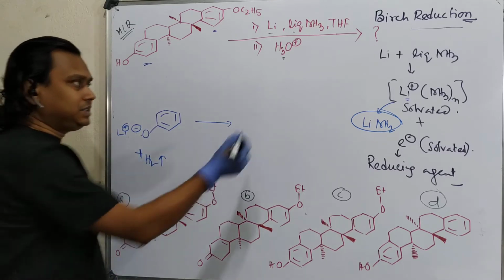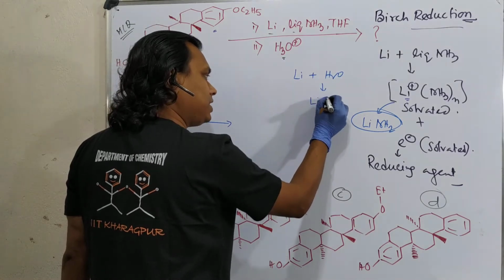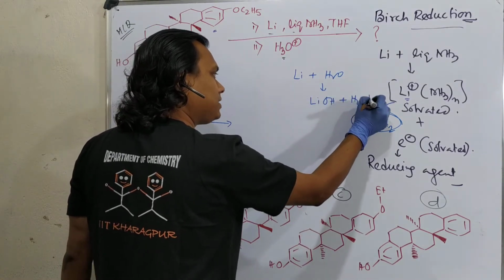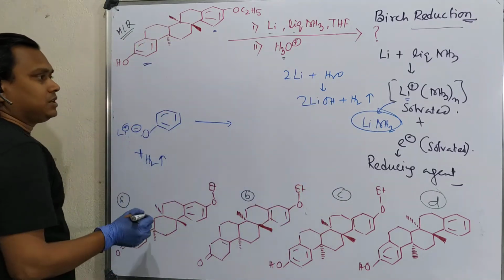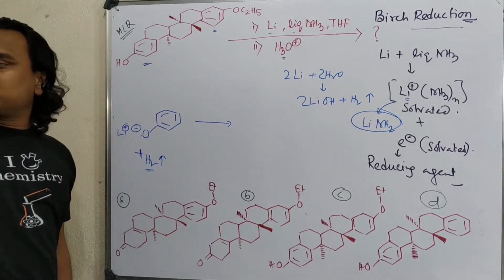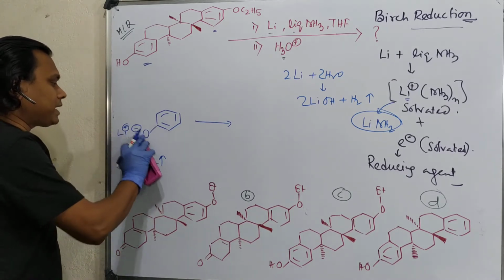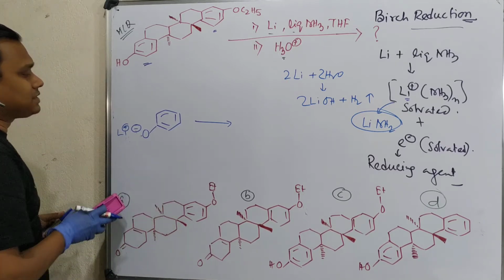Okay, we know that if you take lithium and react it with water, it produces lithium hydroxide plus hydrogen. Similarly, in this case hydrogen will be produced. So in the first step, what will be the product? In the first step, the product is from this acid-base reaction.